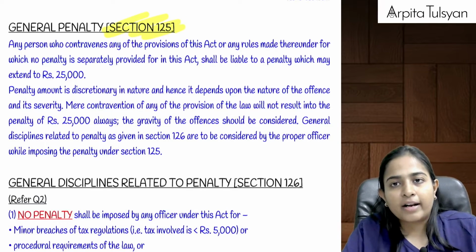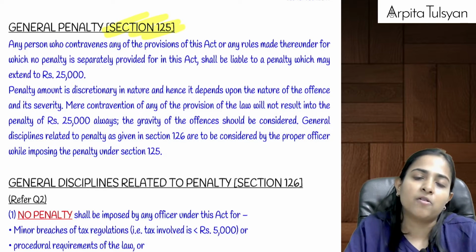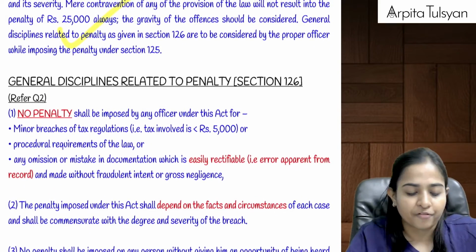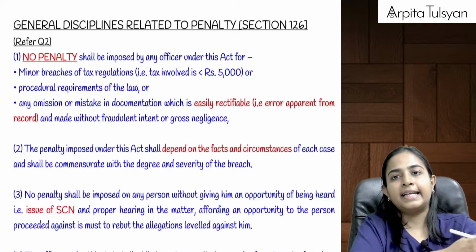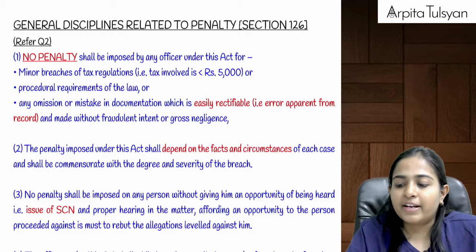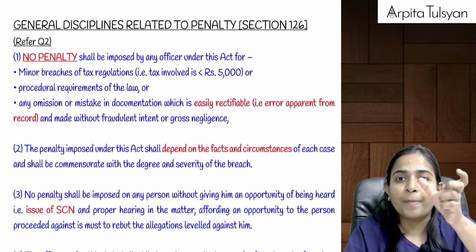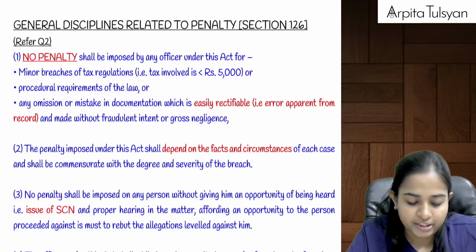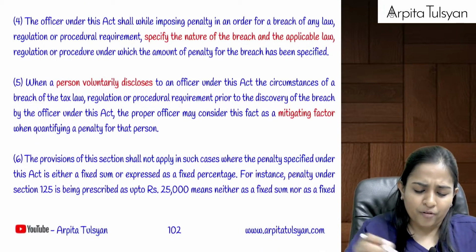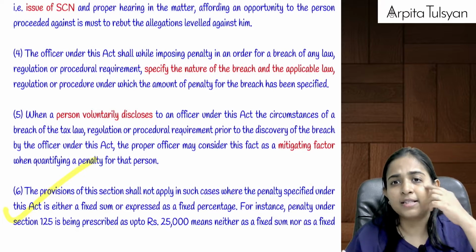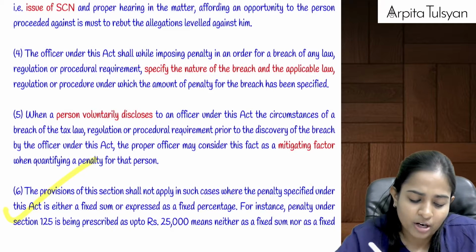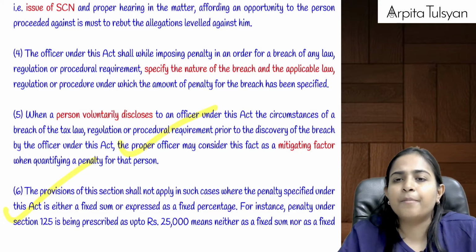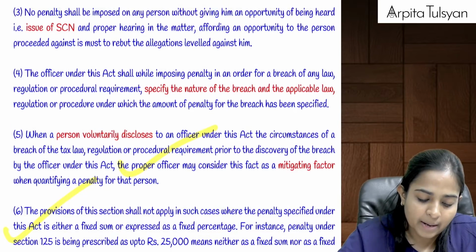Then going on to the next section, that is section number 125. If there is any such contravention which has been missed out under any of the above sections, then a general penalty up to rupees 25,000 can be levied depending upon the gravity of that particular contravention. But then they are telling that whenever there is an up to penalty, that is up to 25,000, means there is no fixed percentage or no fixed amount, then in such cases the proper officer has the right to consider the gravity of the offense, and then it can decide what amount of penalty should be imposed. And if that person has voluntarily disclosed certain information, then we should definitely consider reducing his amount of penalty.